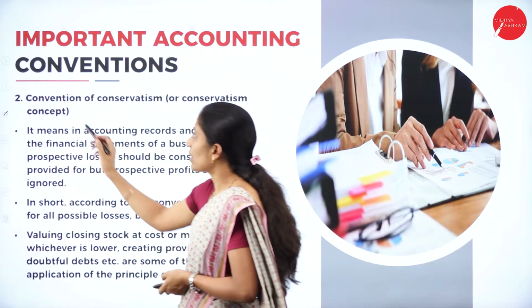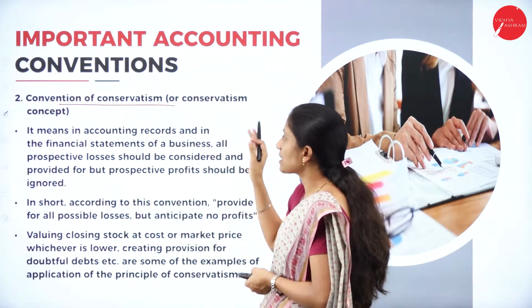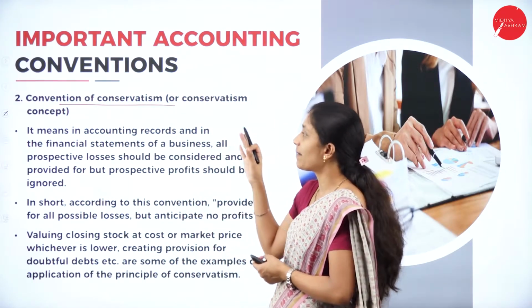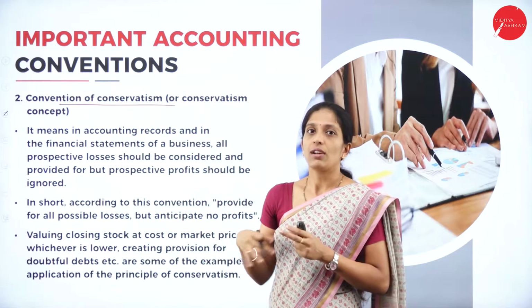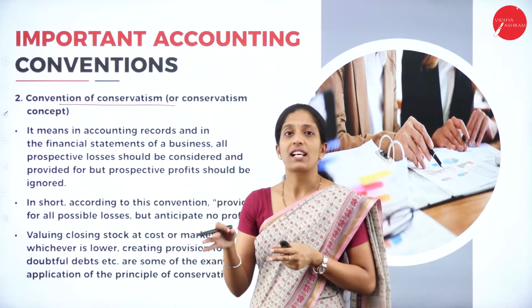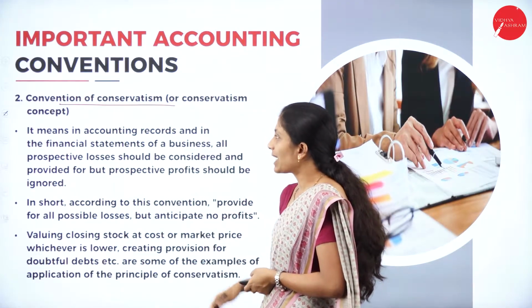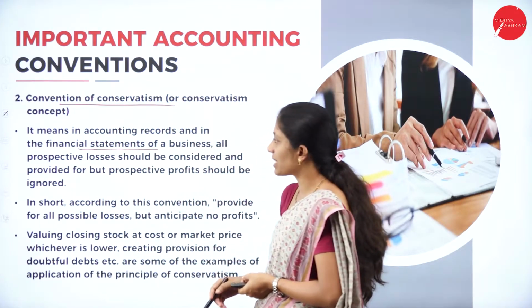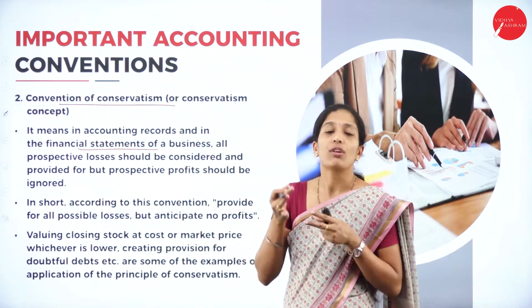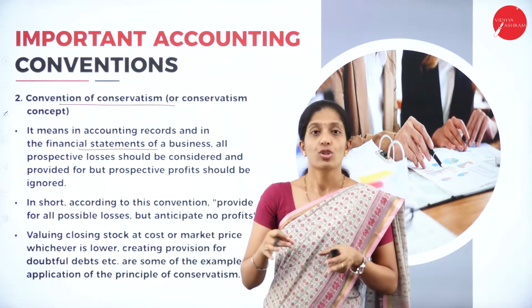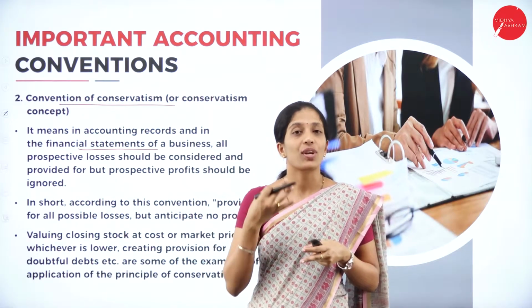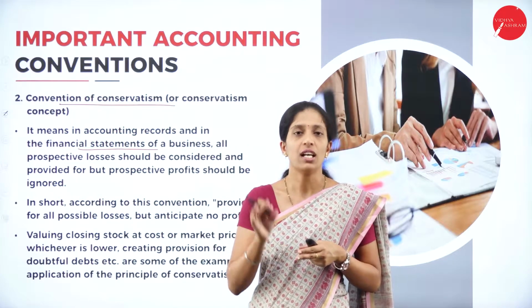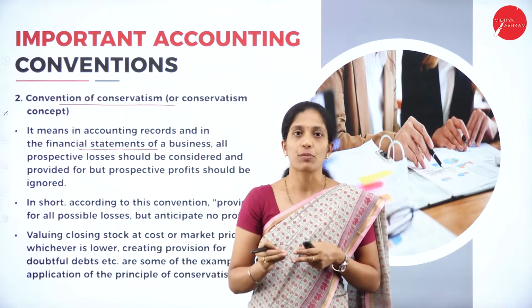Now coming to the second one, the convention of conservatism or conservatism concept. Now let us see what is this convention of conservatism. It means in accounting records and in the financial statements of a business, all prospective losses should be considered. What are the possible losses that we are going to incur in the future? Those transactions have to be recorded.